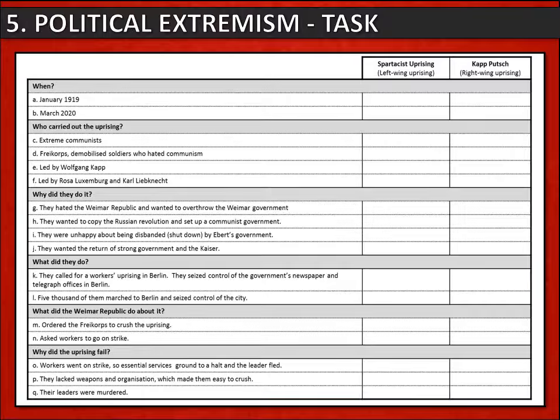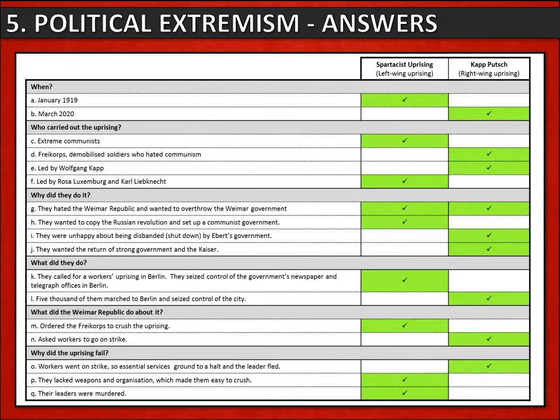Now's your chance to check your knowledge of these extremist uprisings. Pause now, read the statements, and tick whether you think they are relating to the Spartacist Uprising or the Kapp Putsch. And here are the answers. How many did you get right?